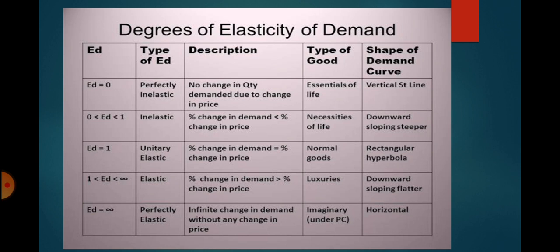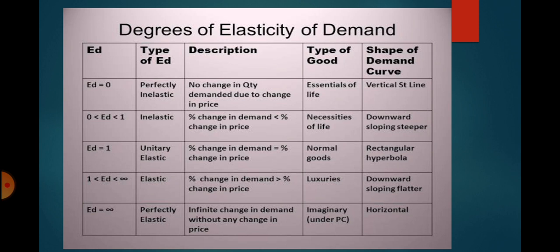When the percentage change in demand is the same as the percentage change in price, then the good is unitary elastic and the value is 1. Whereas if the percentage change in quantity demanded is more than the percentage change in price, then the value of elasticity will be more than 1 and the good will have elastic demand. For example, luxuries.